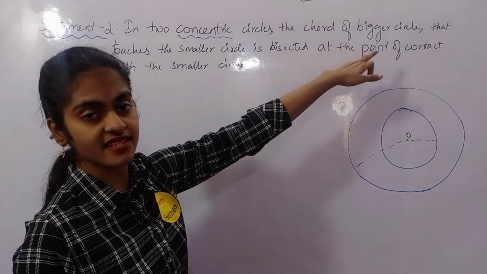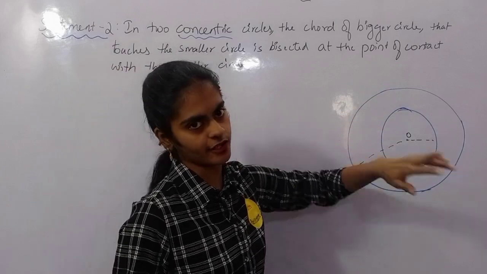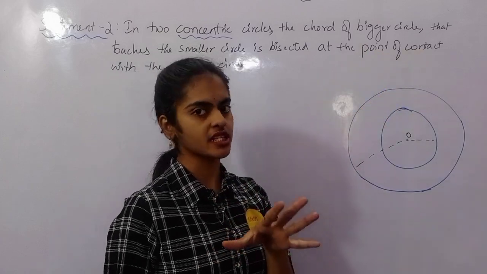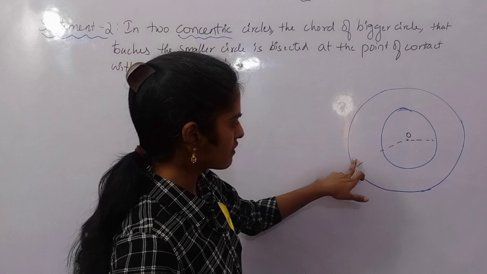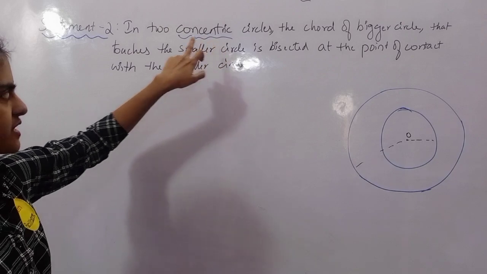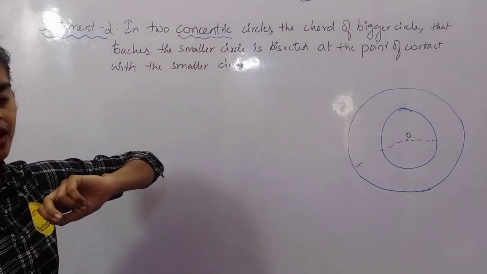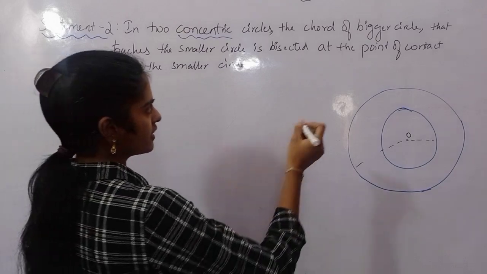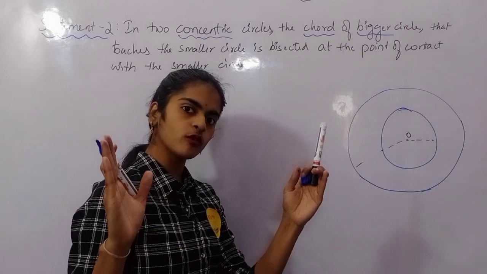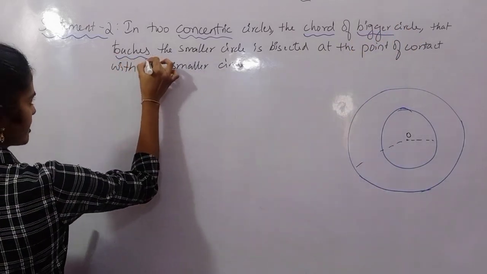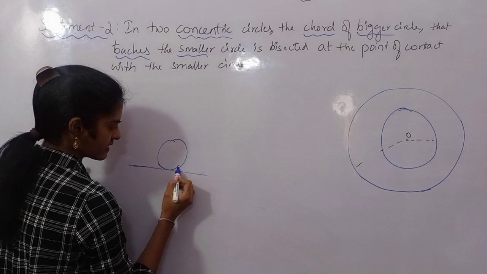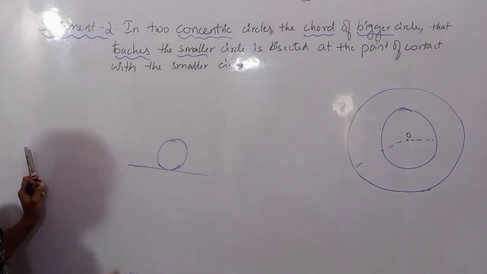And the chord of a bigger circle. If I take a chord for the bigger circle, now what is a chord? We have already learnt in our previous class. A chord is nothing but a line segment which touches 2 points on a circle. So if I consider a chord for the bigger circle that touches the smaller circle, tell me, if something is touching a smaller circle, what does it become? The chord of the bigger circle joins 2 points on the circle, whereas touching the smaller circle, if it is just touching the circle, what do we call this? We call it a tangent, isn't it?